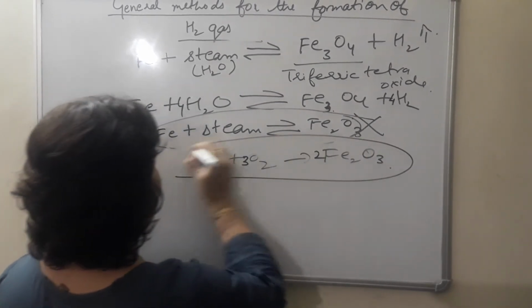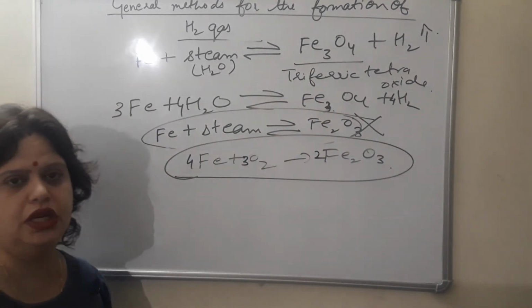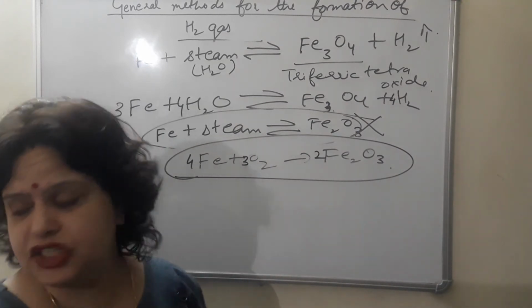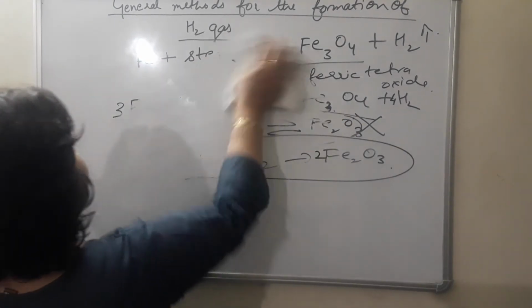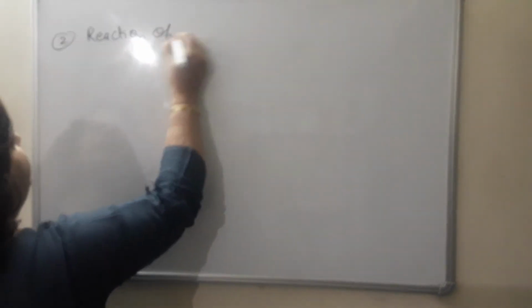This is not the part of this one which we are doing, that is laboratory preparation of hydrogen. So there are different reactions by which hydrogen gas can be prepared. Let's move on. First we have already discussed. Second method is when metals or moderate reacting metal reacts with acid. In that case also it will release hydrogen gas. So let us write down different reactions related to this particular topic. Second is reaction of metals with acids.